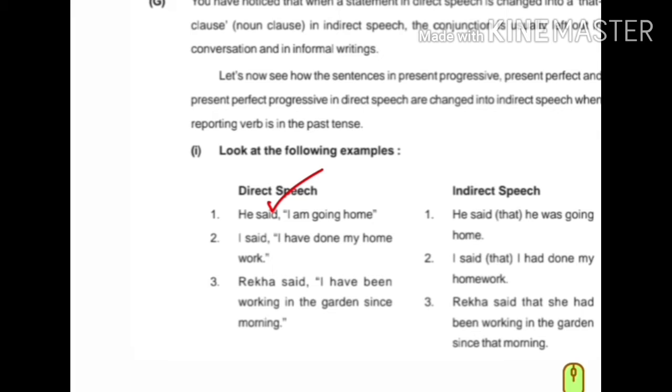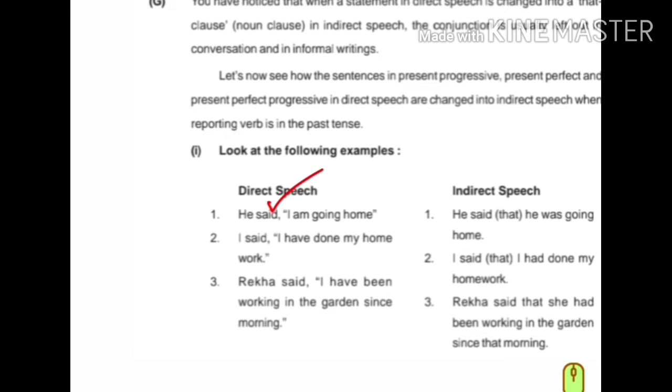Now let's move to the next one. I said, I have done my homework. Said is past tense, so the tense form of the verb will be changed into past tense. Inverted comma is removed because it is a statement, so in place of inverted comma, that is used. So I said that I remained I, and have became had, past tense. I said that I had done my homework.